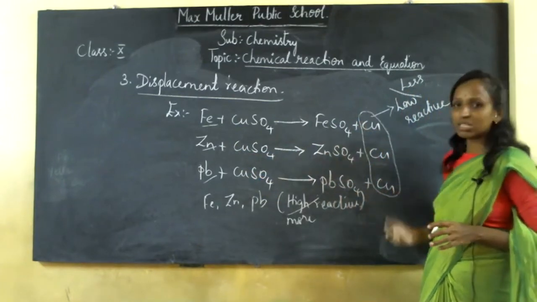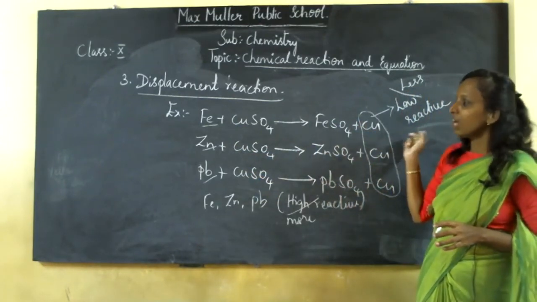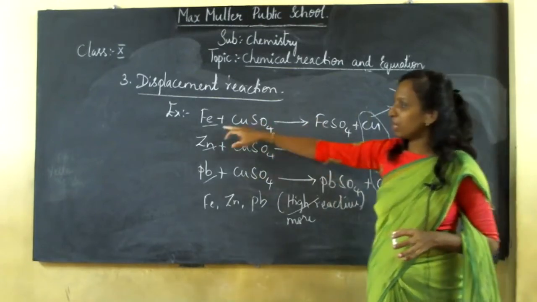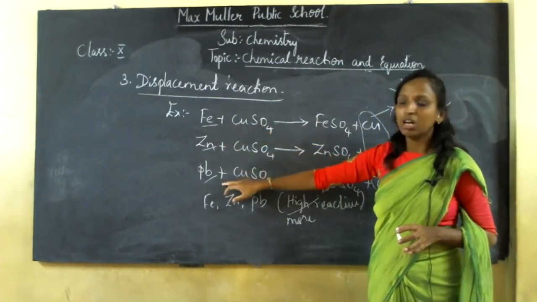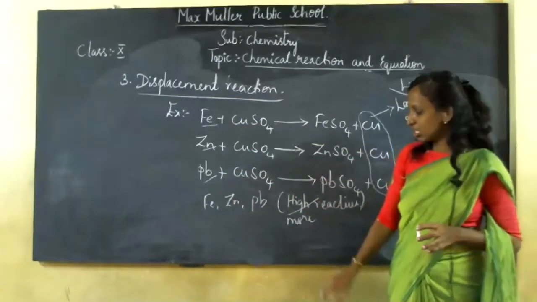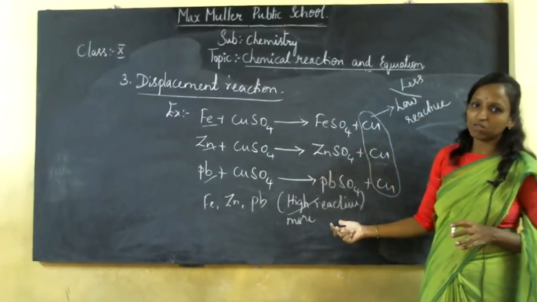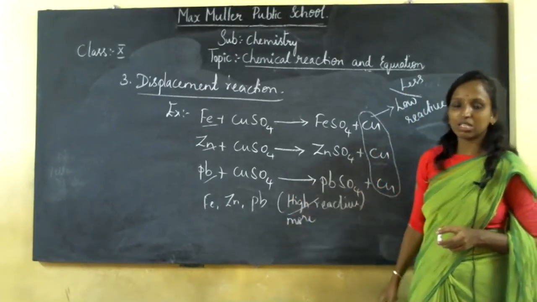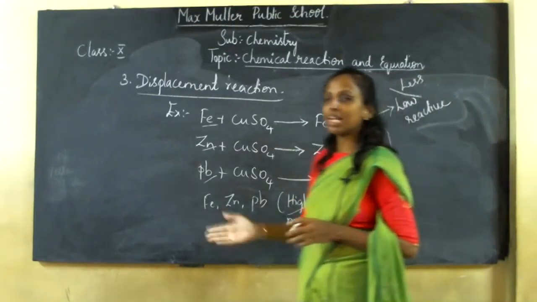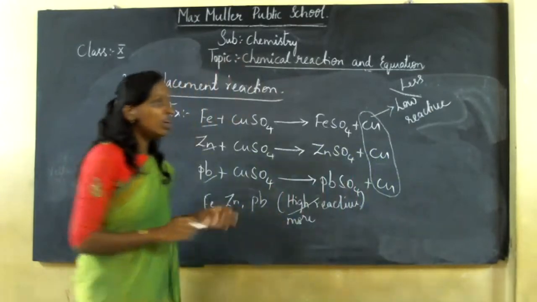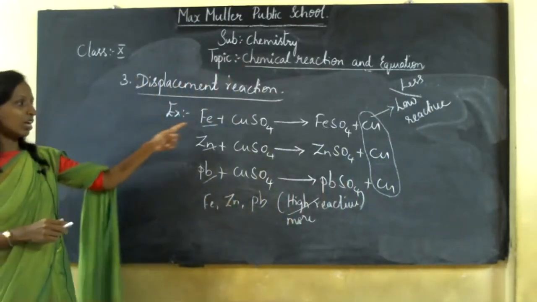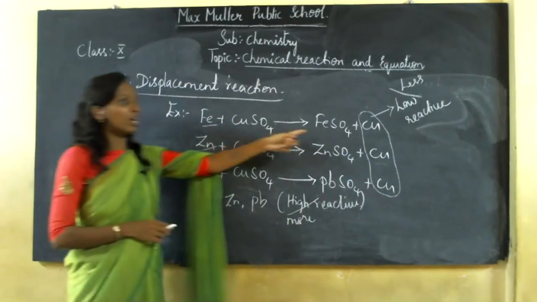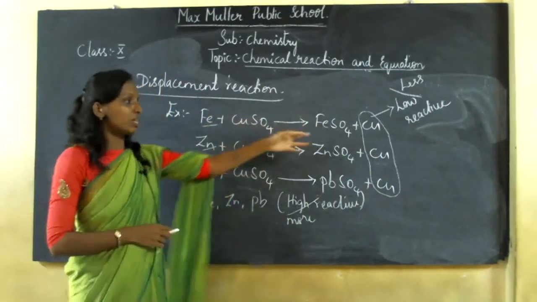So here copper is considered to be your low reactive, and your remaining metal, whatever iron, zinc or Pb which we have taken, is considered to be your high reactive. So copper is considered low reactive, and here the remaining metal is considered high reactive. So a high reactive element is being displaced by your low reactive element. If you take ferrous sulfate, iron is displaced by ferrous sulfate.